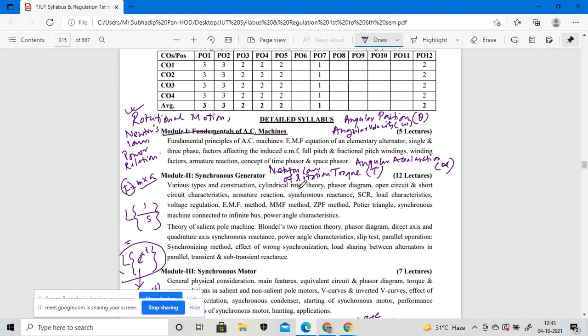But before starting the fundamentals of AC machines, we have to understand these things: rotational motion, angular position, angular velocity, angular acceleration, and the torque generated due to the rotation. You need to understand Newton's laws of rotation, and the work done by them. That we will discuss in the next lecture.